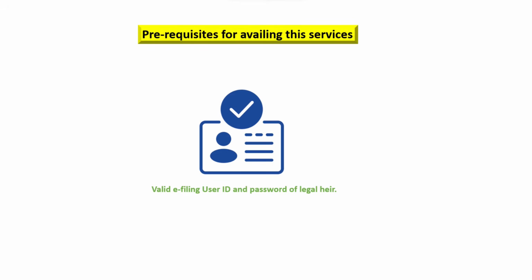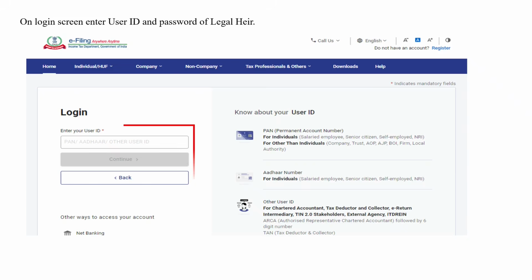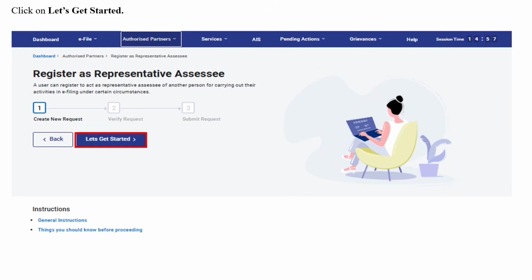So first of all, we need to check the prerequisites, which is a valid e-filing user ID and password of the legal heir. The legal heir is required to go to the e-filing portal homepage and click on login. On the login screen, the legal heir is required to enter their username and password. Post login, the legal heir can go to the Authorize Partners tab and click on Register as Representative Assessee. On the Register as Representative Assessee page, read the instructions and then click on Let's Get Started.